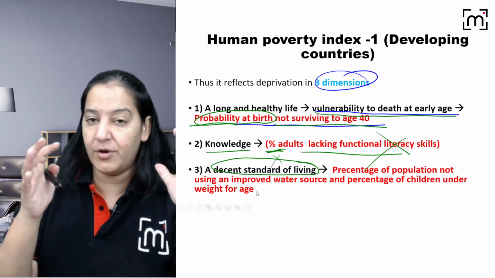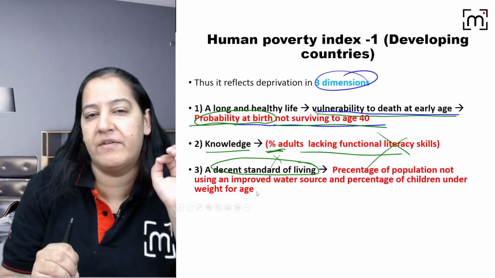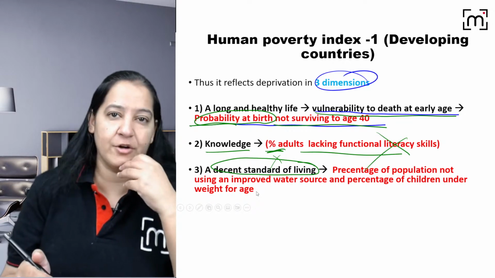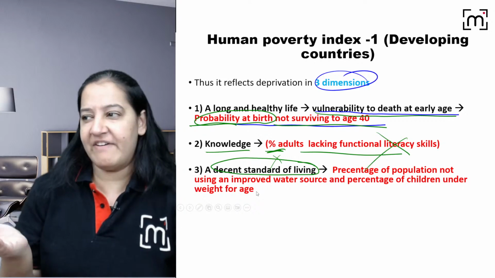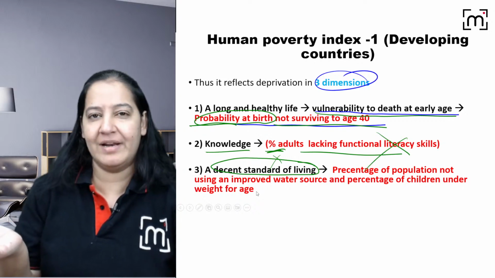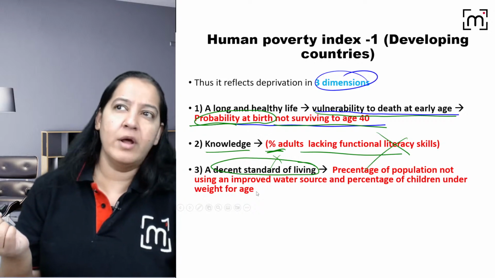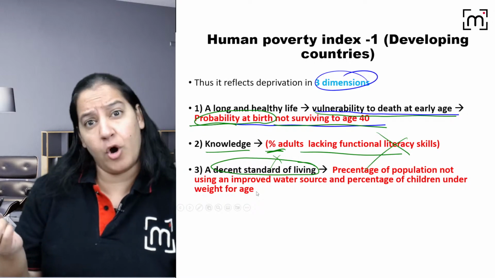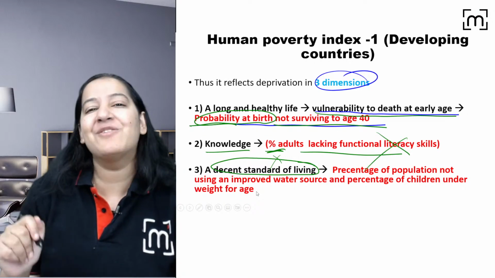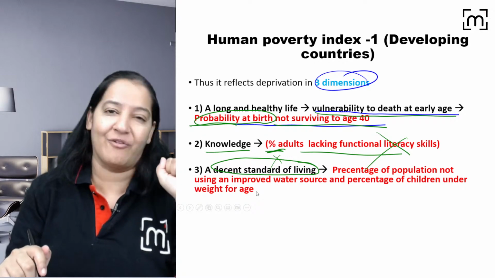How many persons in your country don't have a decent standard of living? You will say, ma'am, what is a decent standard of living? I'm having a good house, a vehicle, maybe a two-wheeler or a four-wheeler. Is it decent, ma'am? I have a cooler at my home, not AC. Is it decent or only AC is decent? So who will decide what is the value of a decent standard of living, right?